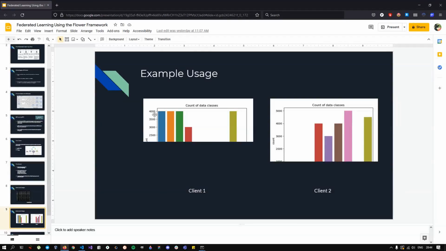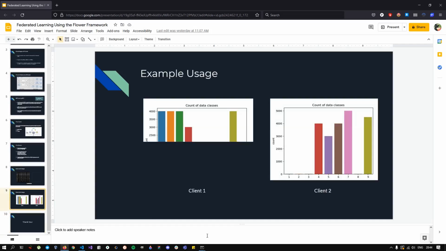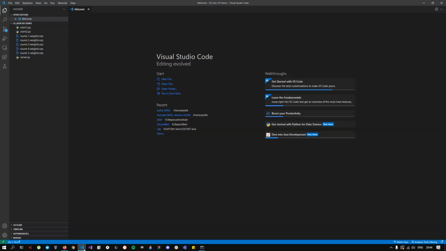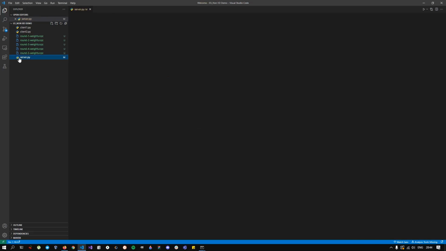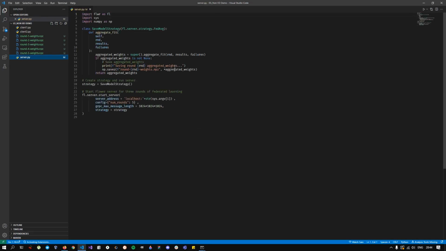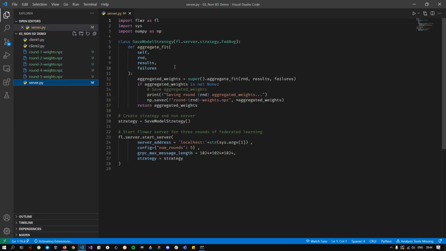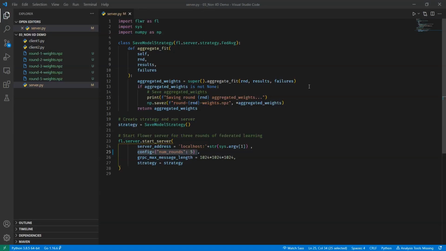So moving on to the code. So let's first go to the code. On the code side, first let's come to the server. I'll zoom in a bit. Okay, so coming to the server code, we first import the libraries that are needed. I am importing Flower because that's the core library, and then I'm importing sys and numpy. I'll be using both of them to save the model, which I'm going to discuss here.